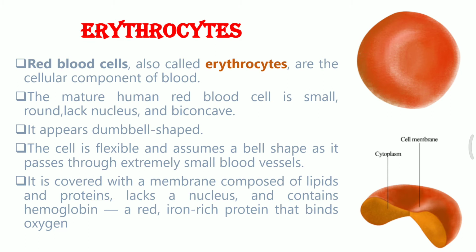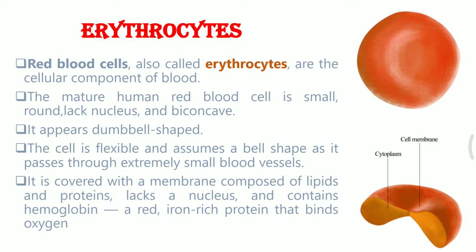Erythrocytes are the red blood cells, and there are very important things about the red blood cells. First is about the young RBCs. Young RBCs have the presence of a nucleus, but as they grow they lose the nucleus, endoplasmic reticulum, and all the cell organelles in order to be capable of accommodating four oxygen molecules within itself.